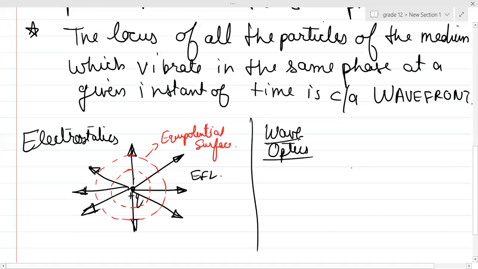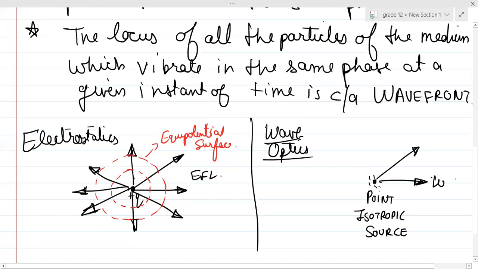So similarly, in wave optics, if I have a point isotropic source of light, what do you mean by isotropic source? Isotropic means same in all directions, right? Suppose I have a point isotropic source, and it is producing certain light rays. These are your light rays, right?